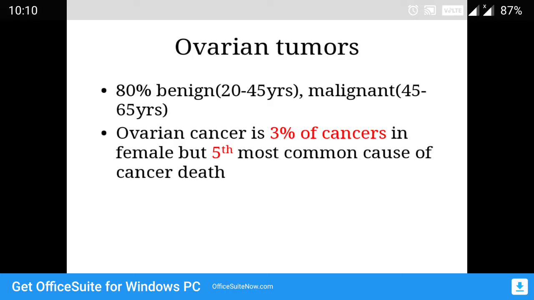Most important in ovaries is ovarian tumors. Okay, it's the most commonly asked question also in theory. Ovarian tumors, 80% are benign, and benign tumors are usually seen in 20 to 45 years, whereas malignant tumors are seen in the age group of 45 to 65 years. Ovarian cancers, though they form only 3% of cancers in females, account for more cancer deaths, contributing to the fifth most common cause of cancer deaths.